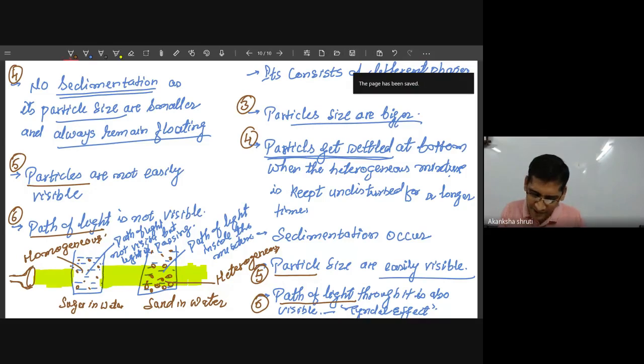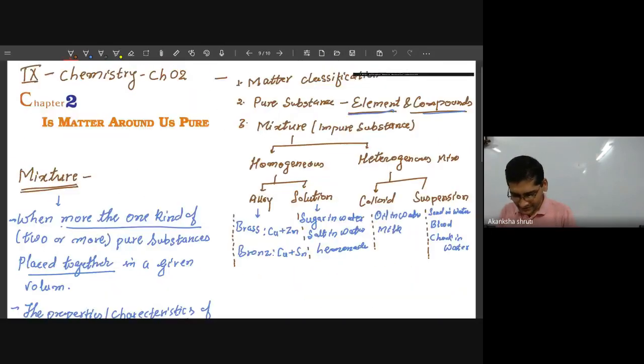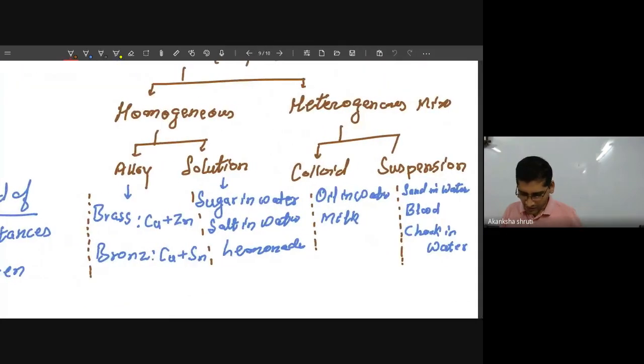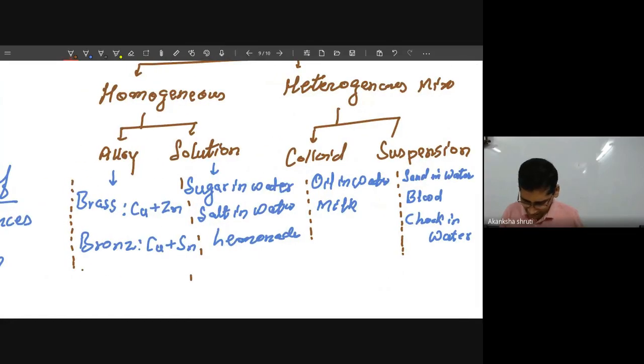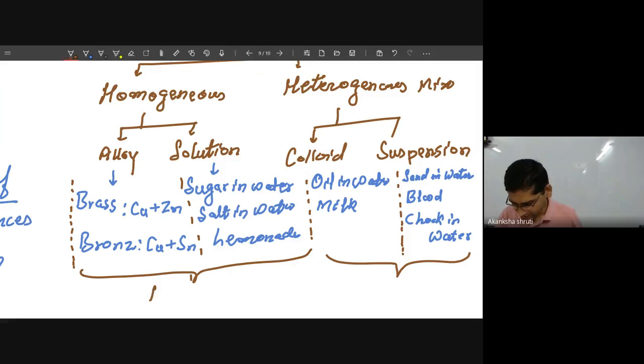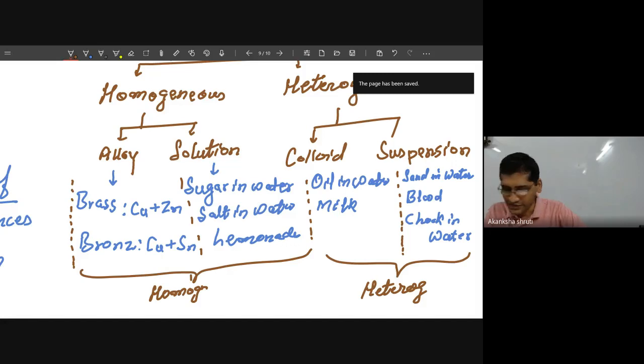What are the various examples? Student, whatever examples we have listed here, see, in this homogeneous and heterogeneous classification, these two are examples of homogeneous, but the two on the right-hand side are examples of heterogeneous. Okay, so you can understand the examples from here also. Say brass, bronze, all these are. Student, after this we will go for the further classification of homogeneous and heterogeneous.